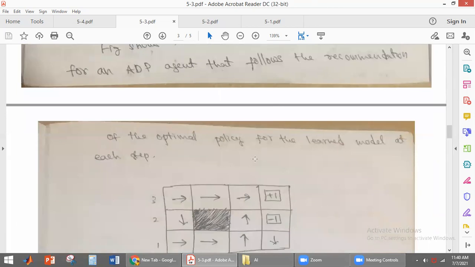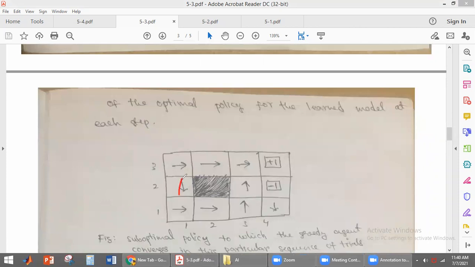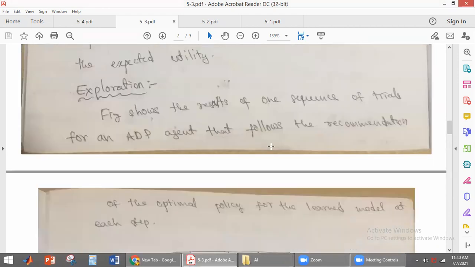Okay. So this is the 4x3 environment now, students. We have discussed the optimal policy. What is the optimal policy? If you see the optimal policy, it will be in this direction. Here also it will have this direction. This is actually the optimal policy. Okay. Now, what will the agent be doing here? It will just be exploring every time.